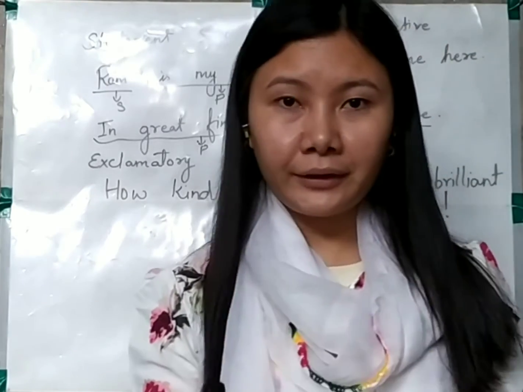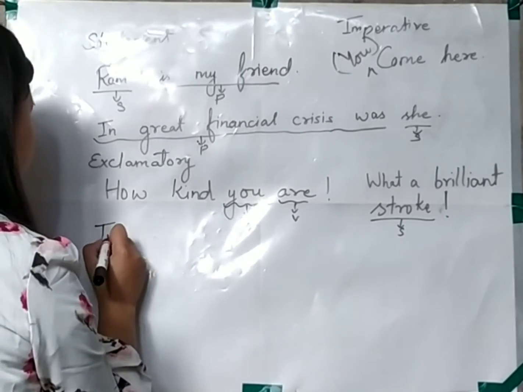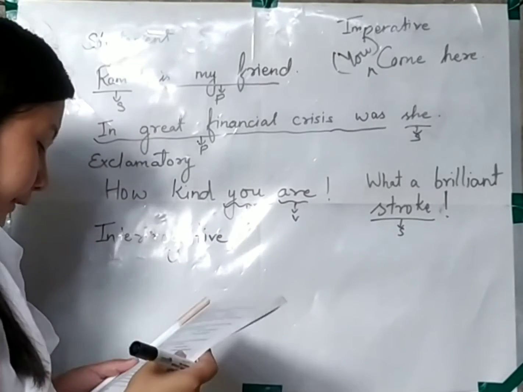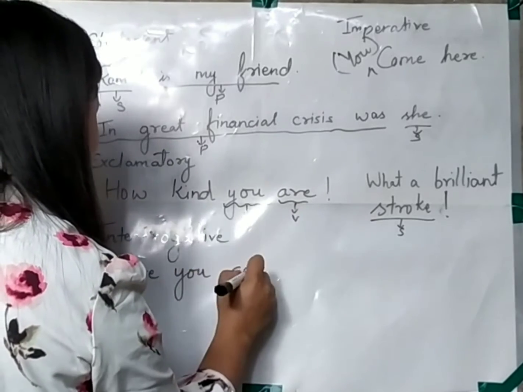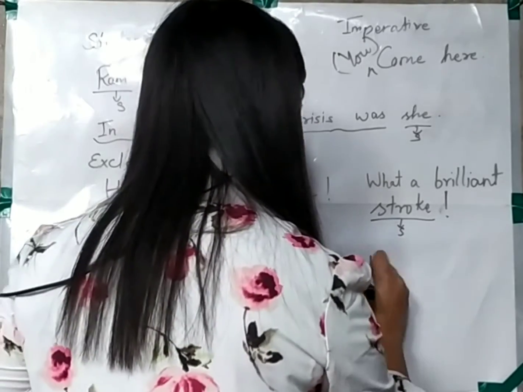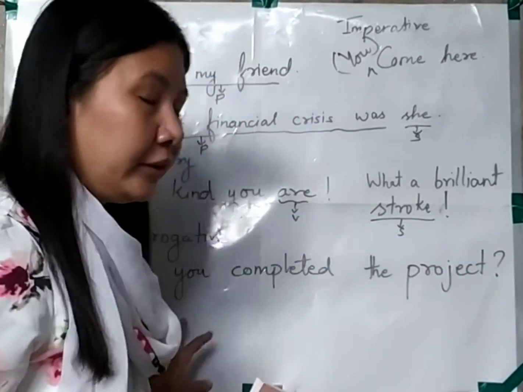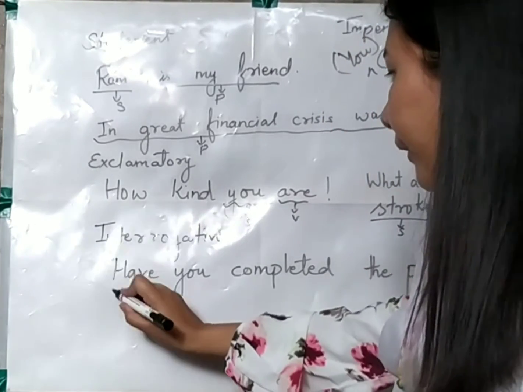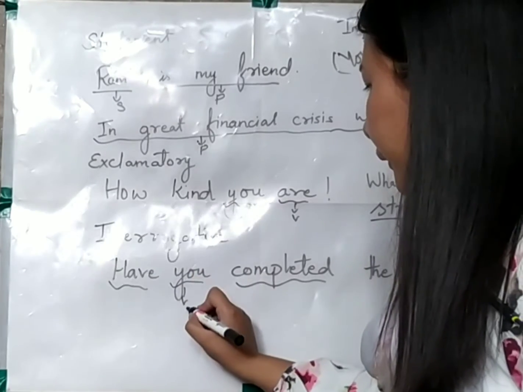Now let's deal with the interrogative sentences. You already know what the work of an interrogative sentence is. I have already told you an interrogative sentence asks us a question. So let me write over here, in an interrogative sentence, let me take an example: Have you completed the project? This is an example which I am taking from your book itself. You can see here is the verb have, and over here also is the verb completed. So in between these two verbs, there is the subject over here.